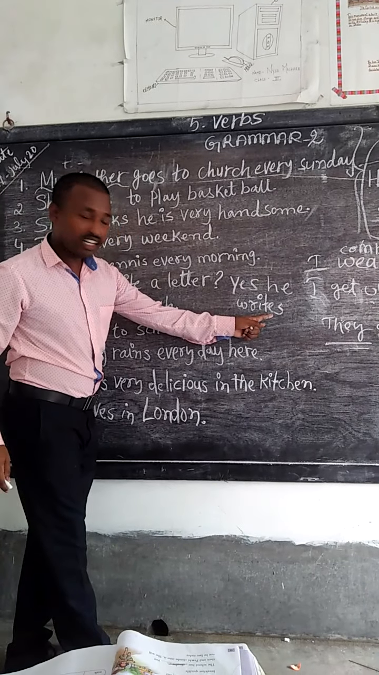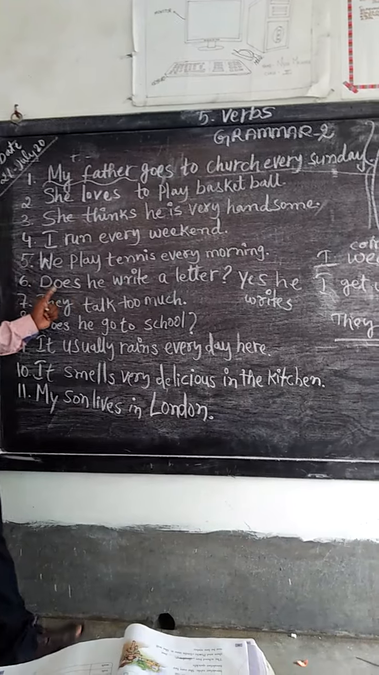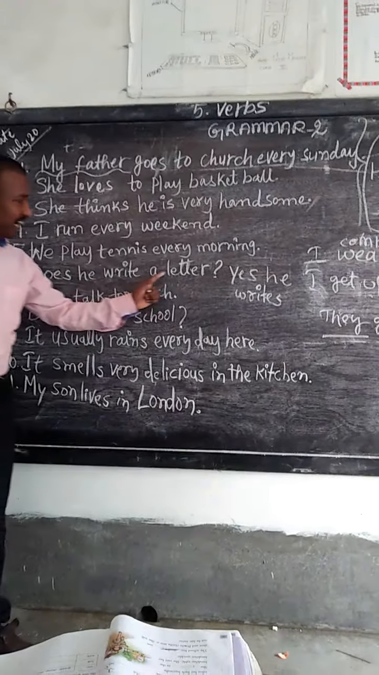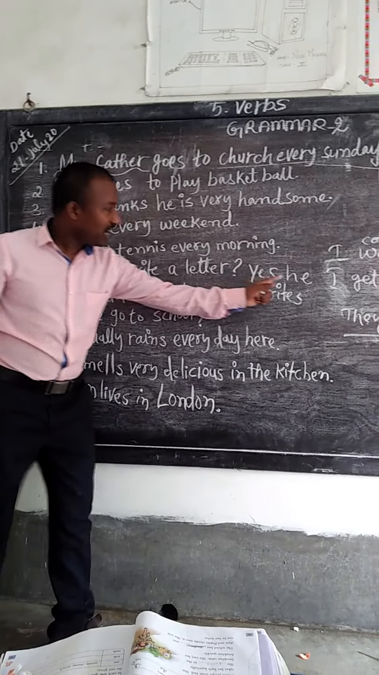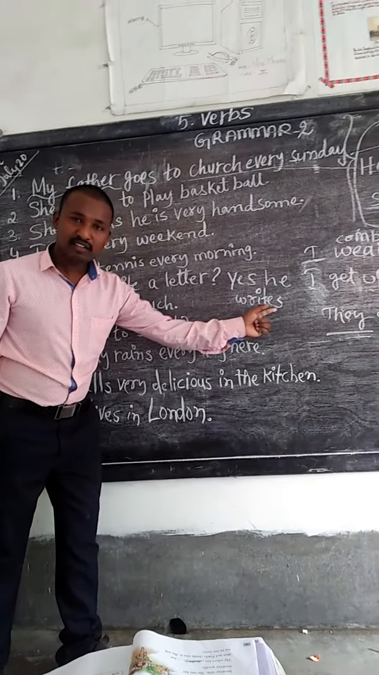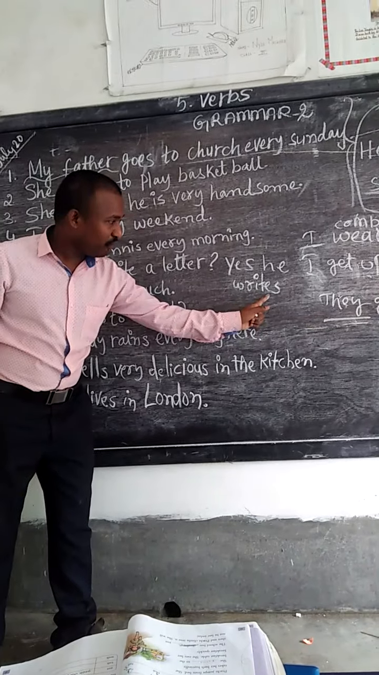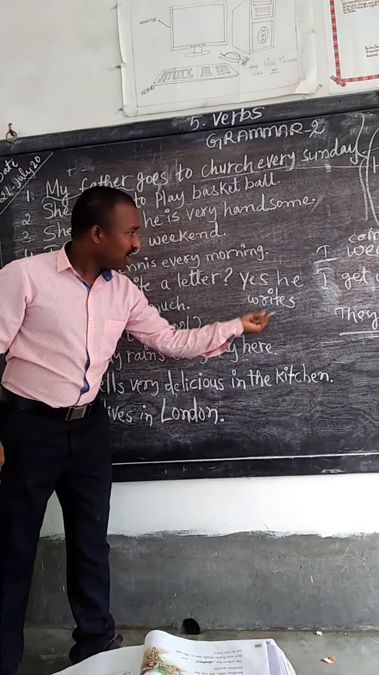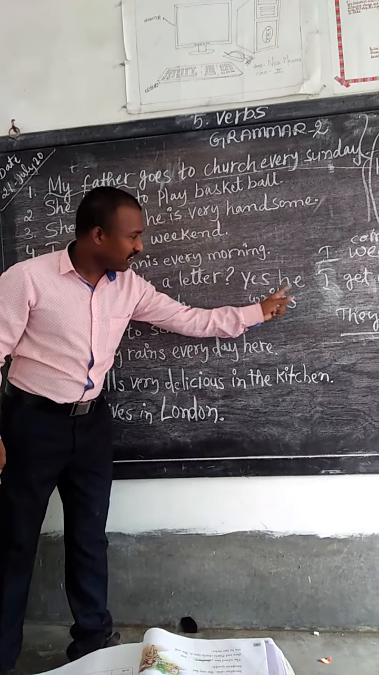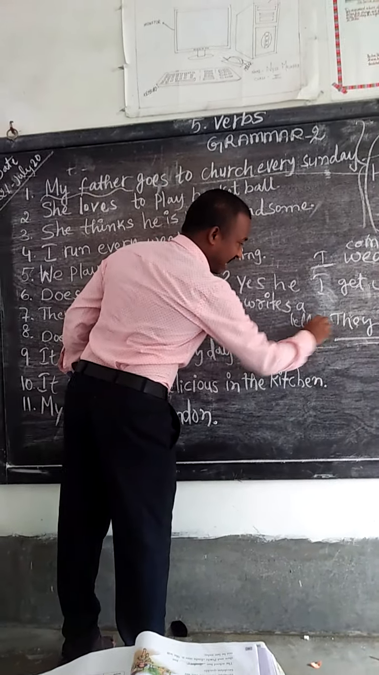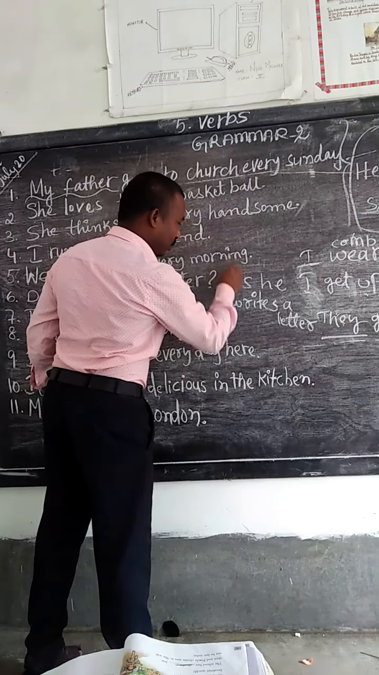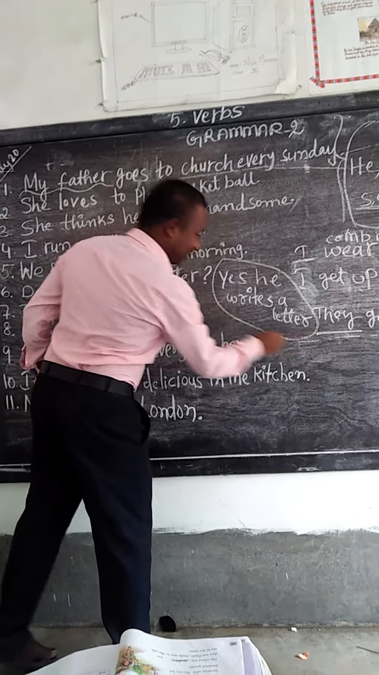If you want to say, for example, this is the question: does he write a letter? Question mark. If you want to say the answer, yes, he writes. See, action word, this is a verb form. Yes, s will come with he, third person singular. He writes a letter. Okay.